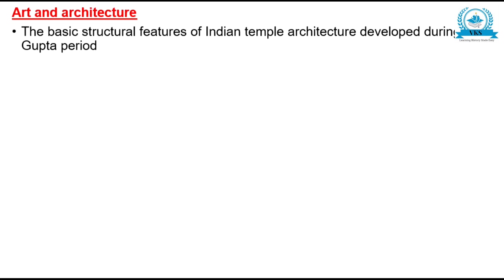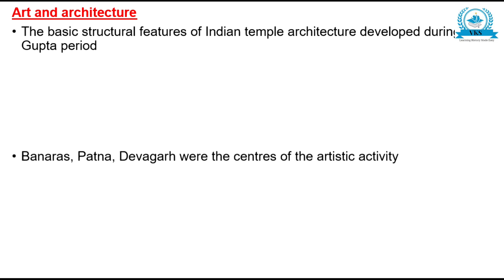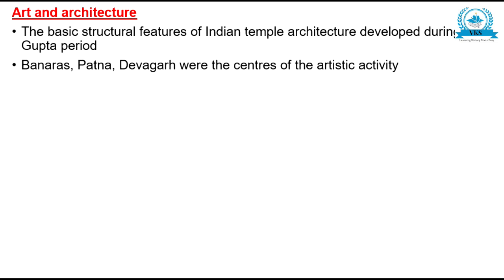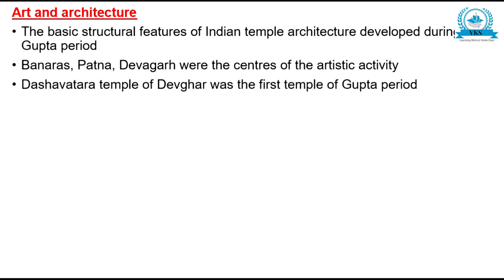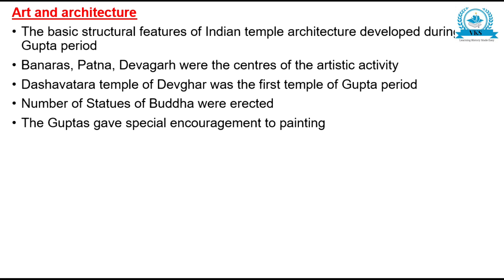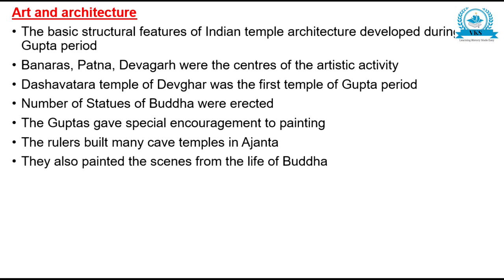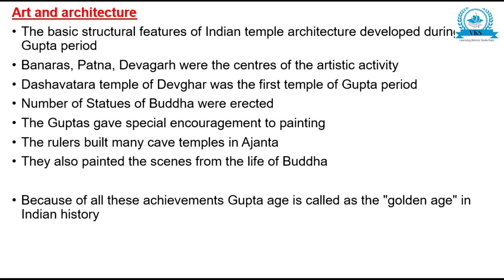Art and architecture. The basic structural feature of Indian temple architecture developed during the Gupta period. Banaras, Patna, Devagar were the centers of artistic activity. The Dashavatara temple of Devagar was the first temple of the Gupta period. A number of statues of Buddha were erected. The Guptas gave special encouragement to painting. The rulers built many cave temples in Ajanta. They also painted scenes from the life of Buddha. Because of all these achievements, the Gupta age is called the golden age in Indian history.